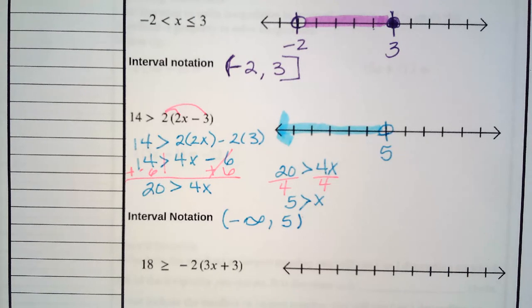Okay, if you did not try that one on your own, pause the video and try the last one. If you do not try to do stuff on your own, how do you know when you've gotten it?